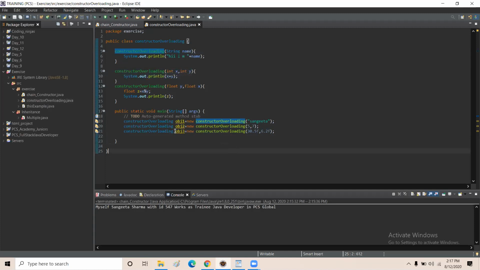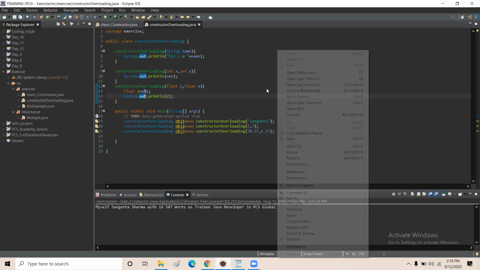And whenever the third object is created, as it is a float data type, it identifies that it is this constructor. This constructor will get called, and it will print its output.